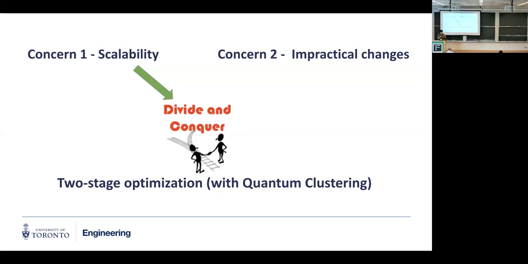With this divide and conquer approach, we're dealing specifically with the first concern, the scalability, right? For each smaller module, the problem size really shrinks. And we find that this approach also makes the second concern better, because now the changes of the network cross-holding aren't that much anymore. I'm going to show that soon.